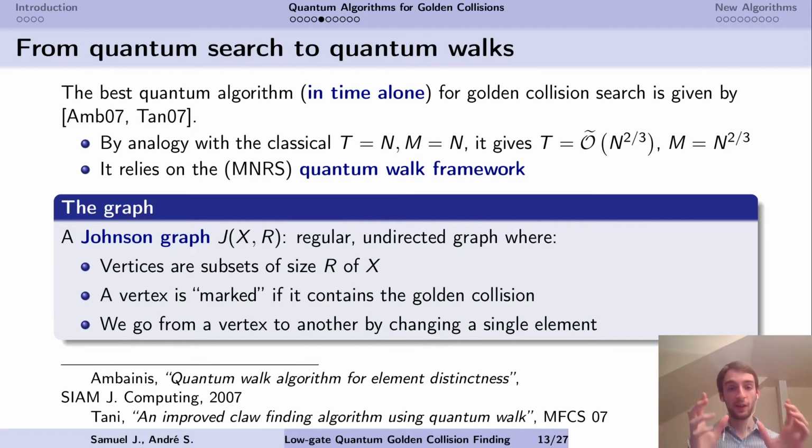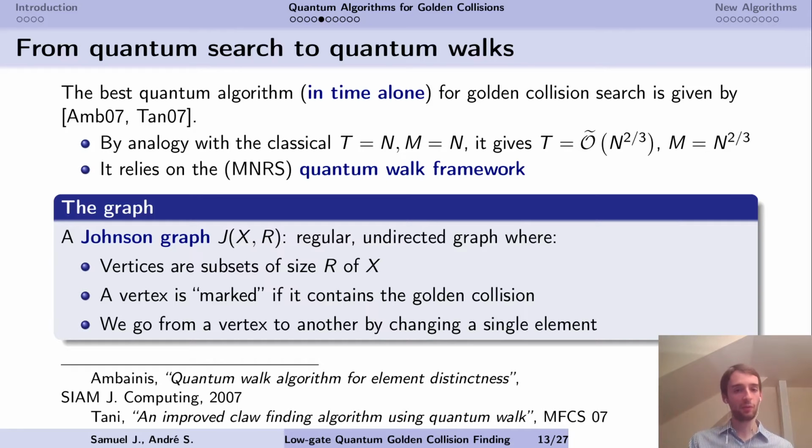The vertex is said to be marked if it contains a golden collision. Since we have computed all the images, we can see that. Two vertices are connected if we go from one to the other by changing a single element. So we pick an element, remove it, and add another one. And this is a Johnson graph. We're simply going to walk on this graph.